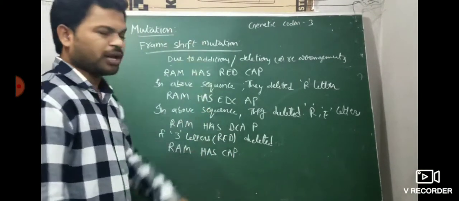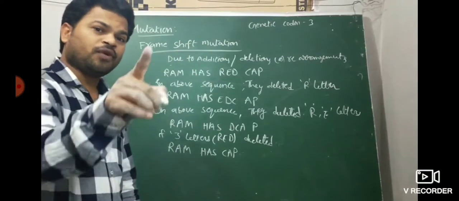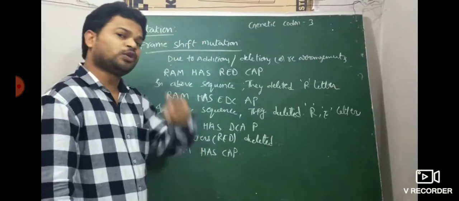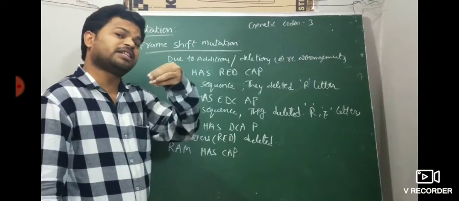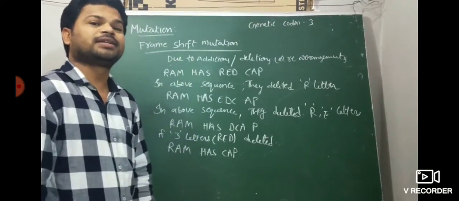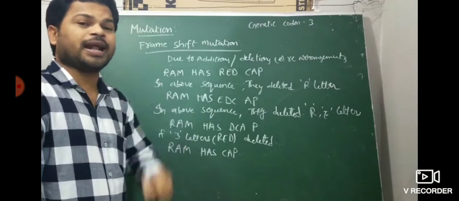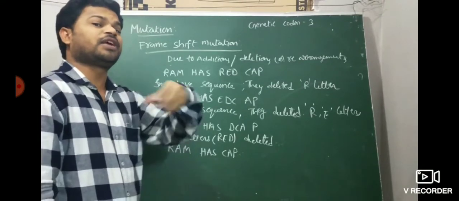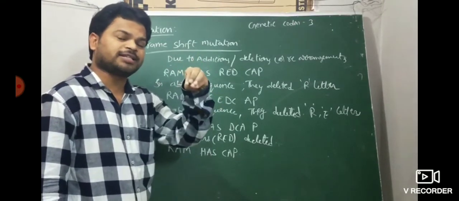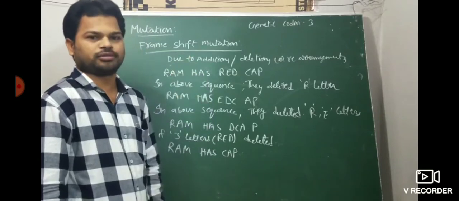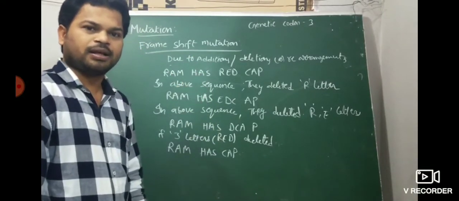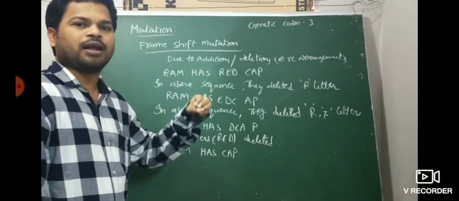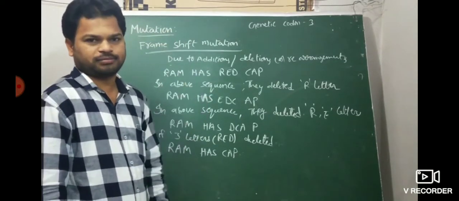In addition, if one letter or two letters are deleted from the genetic codon, the reading frame is changed. If one letter or two letters are added, the reading frame is changed. Of course, if three letters are added, the reading frame is not changed. Very important. From this conclusion, what we say is that the genetic codon is a triplet.